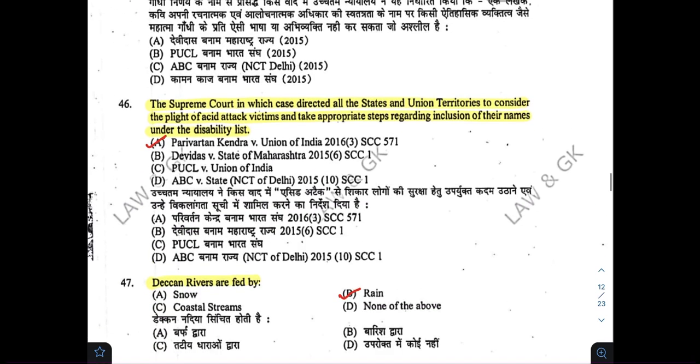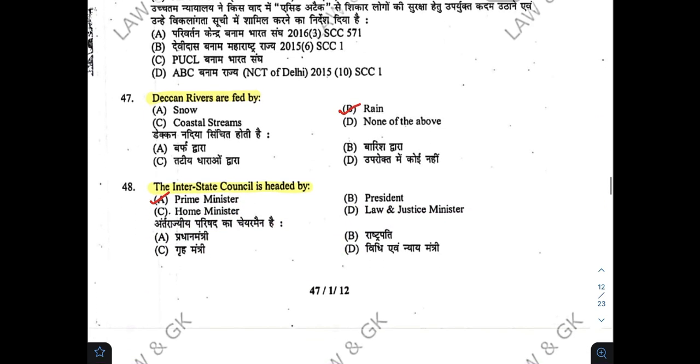Supreme Court in which case directed all the states and union territories to consider the plight of acid attack victims and take appropriate steps regarding inclusion of their names under the disability list. Correct answer is A. Deccan Rivers is fed by B. Interstate Council is headed by A.